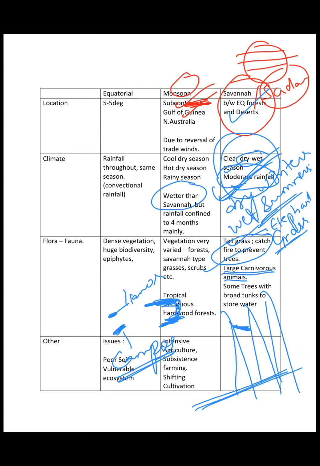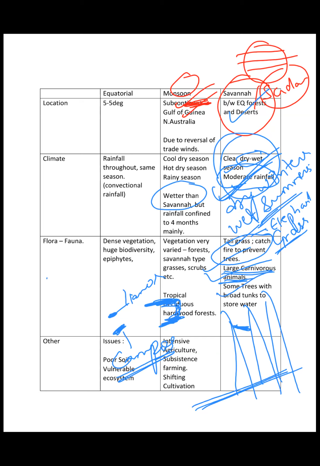Very large carnivorous animals are found in this region. Basically, if you see any wildlife documentary, the major picture or video you see is of the savanna region only. African regions are usually shown, and you see the giraffes, the lions, and elephants. You will also find some trees with broad trunks, like this.